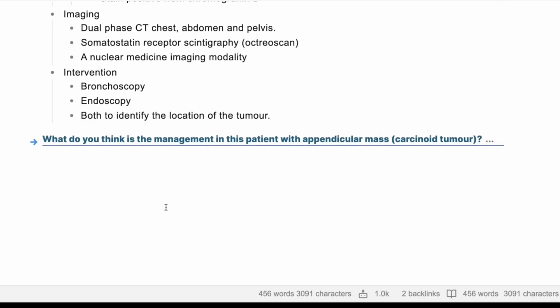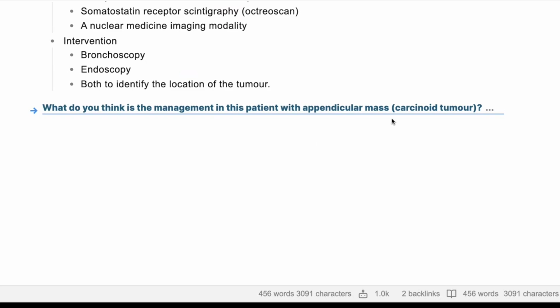So in this patient, he has an appendicular mass, and we're suspecting that he might be having carcinoid tumor. What do you think the management should be? You're currently intraoperatively, and you find that he has a big mass that's extending to the cecum. What will you do? If the tumor is less than 2 centimeter, we will go for appendectomy, and if it is more than 2 centimeter, we'll go for right hemicolectomy.